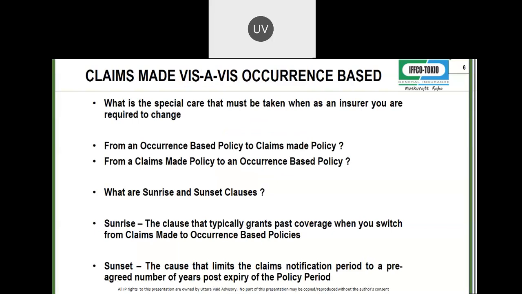Now, the question that most people ask me in terms of claims made versus occurrence based. Let's say that you have a claims made policy. Now your client is saying, why not take occurrence if it is available? Occurrence based policies are so much better. You want to switch over from a claims made policy to an occurrence based policy. Or you already have been taking a claims made policy for so long, but you are now getting an American client who is saying, I'm not going to accept a claims made policy, I want an occurrence based policy. So you're thinking of switching over your entire operational policy to occurrence based.